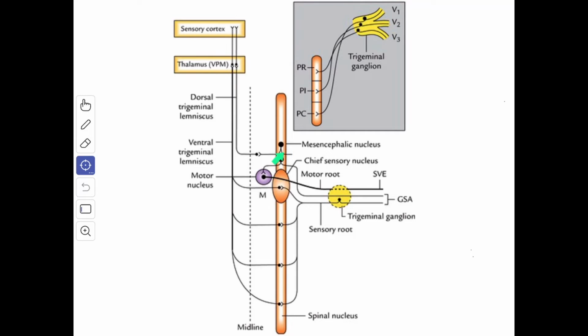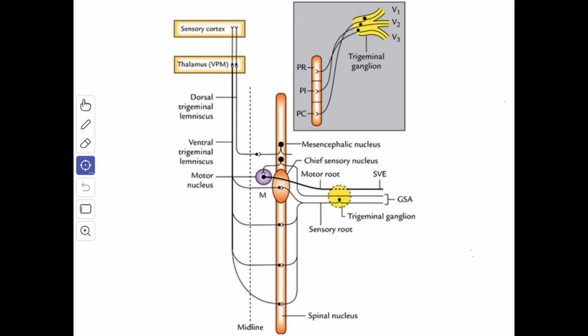The mesencephalic nucleus is unique in the sense that it is the only site in the central nervous system which contains the cell bodies of first order sensory neurons. The peripheral processes carry the proprioceptive impulses from the muscles of mastication, temporomandibular joint, teeth, and possibly from the extrinsic muscles of the tongue.